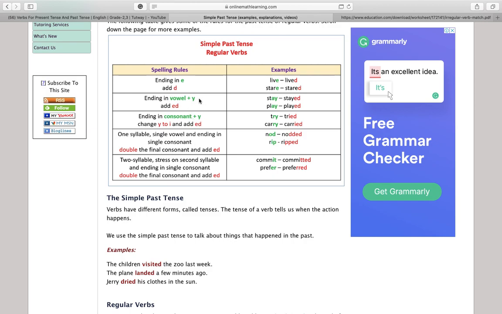The Y is very, very naughty letter. We cannot leave it with the ED. They always fight. That's why if we have a vowel letter, the vowel letter protects the Y. But if we do not have a vowel letter, we kick the Y out and we get our lovely I. And we do something like try, tried, cry, cried.